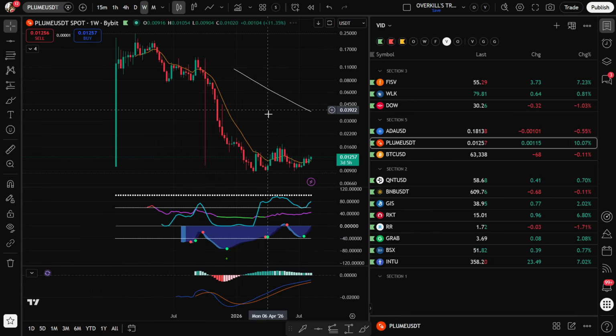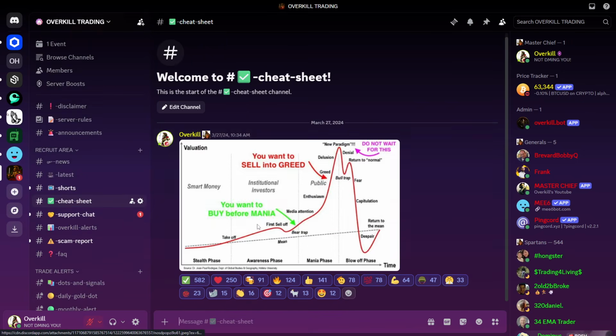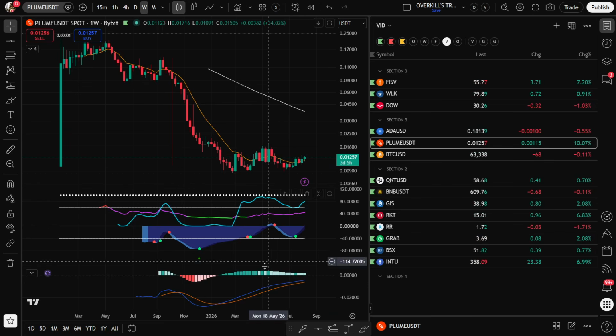The next one's going to be Plume. Plume looks very interesting. This one's actually in what we call a stealth phase right now. The stealth phase is when things are just going sideways. Normally the sideways action comes before the big move higher. Plume has been going sideways since back in February, so a very long, drawn out, extended period of time.